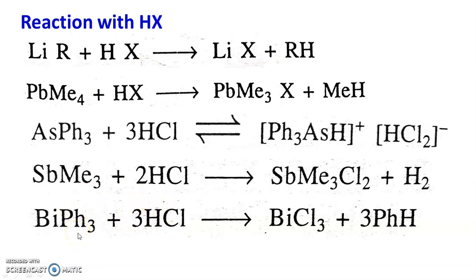So in this way there are reactions of organometallic compounds with protic reagents such as water, alcohol, that is methanol, and hydrogen halide. At the time of the exam, remember one or two reactions from each group. Okay, so this is about the alkylation and arylation reactions and reactions with protic reagents of organometallic compounds.